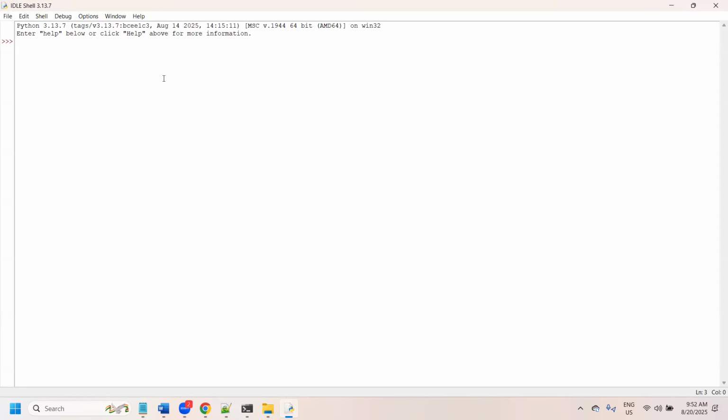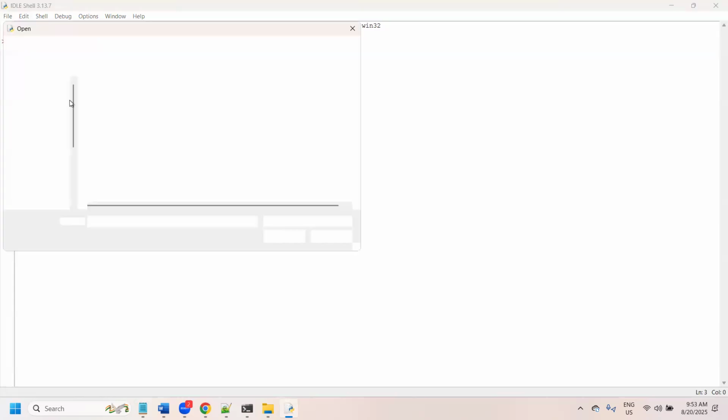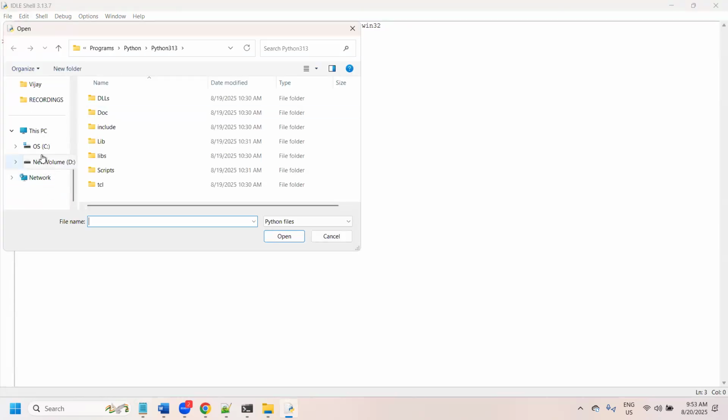This is one way. But since we have already installed Python on our system, we can directly open IDLE. From this IDLE we can run it. For example, File, Open. We have already created one program, right? The same program we can open from here.